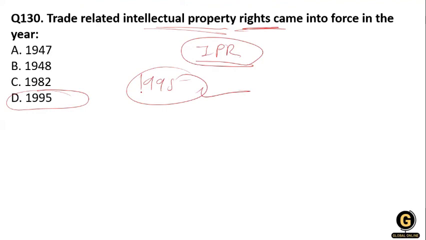The Trade-Related Aspects of Intellectual Property Rights, that is TRIPS, covers most forms of intellectual property, including copyright, patents, geographical indications, trademarks, industrial designs, and trade secrets.